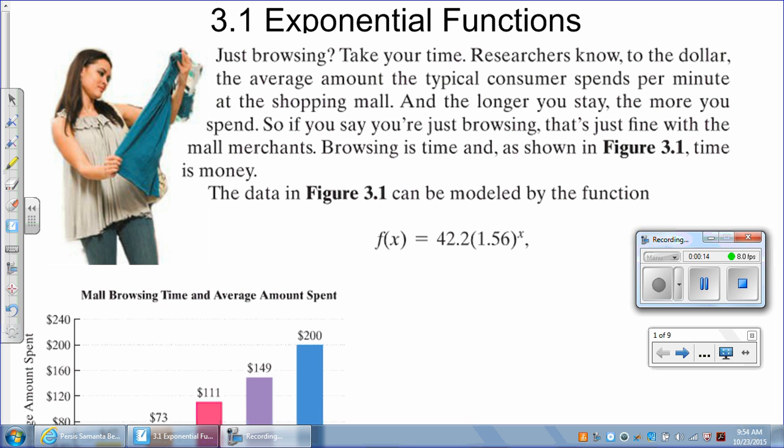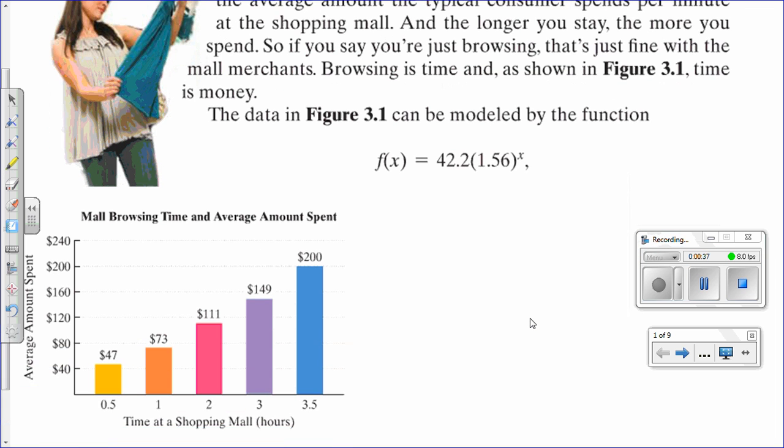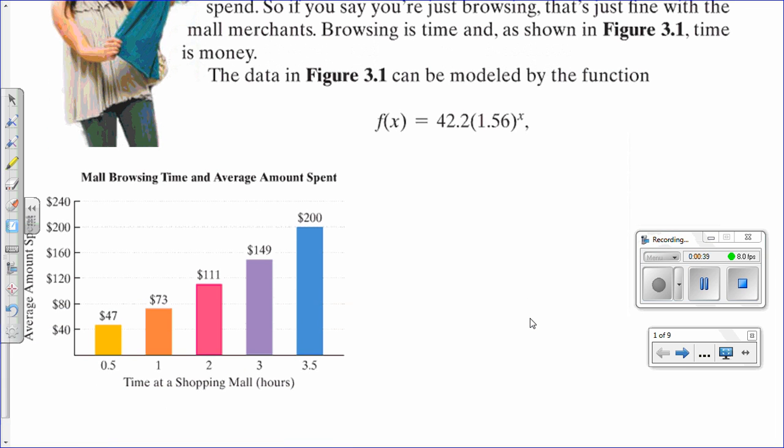Researchers know to the dollar the average amount the typical consumer spends per minute at the shopping mall. And the longer you stay, the more you spend. So if you say you're just browsing, that's just fine with the mall merchants. Browsing is time, and as shown in figure 3.1, time is money. The data in figure 3.1 can be modeled by the function f of x equals 42.2 times 1.56 to the power x.